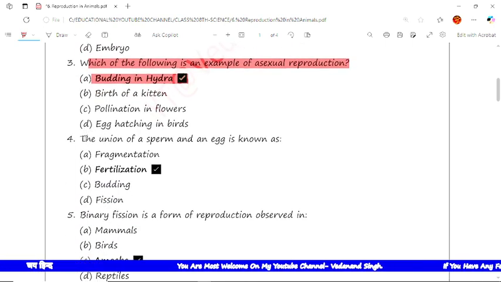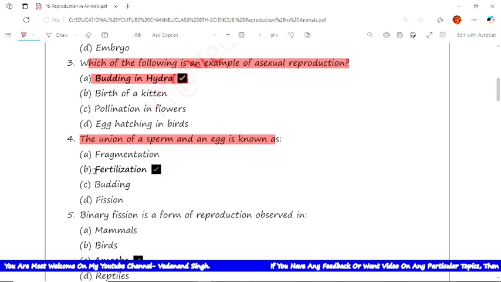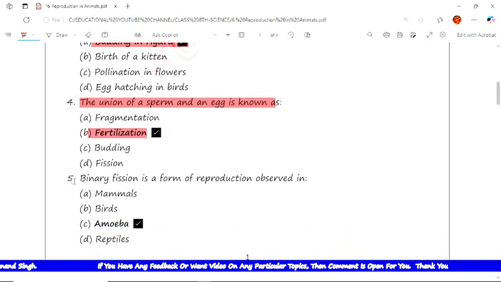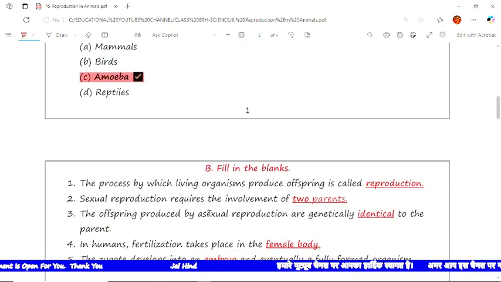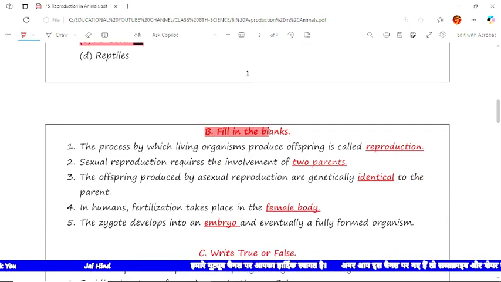Now the next is, the union of sperm and the egg is known as fertilization. That means B is the correct option for the question. Now the next is, binary fission is a form of reproduction observed in amoeba. Generally binary fission occurs in amoeba. So C is the correct option. Now the next is fill in the blanks.